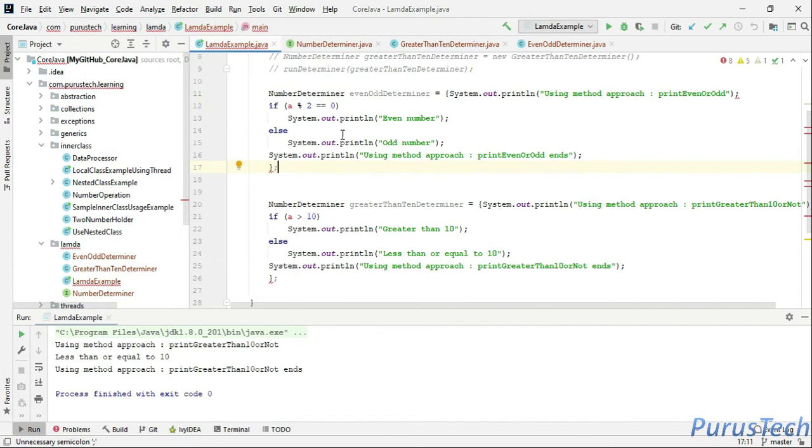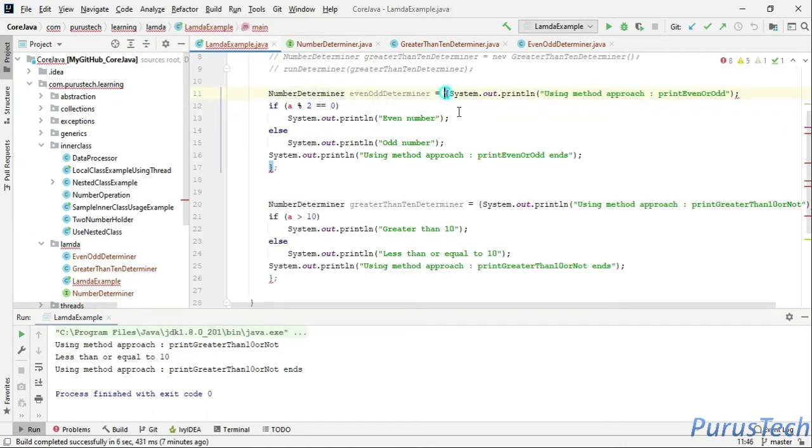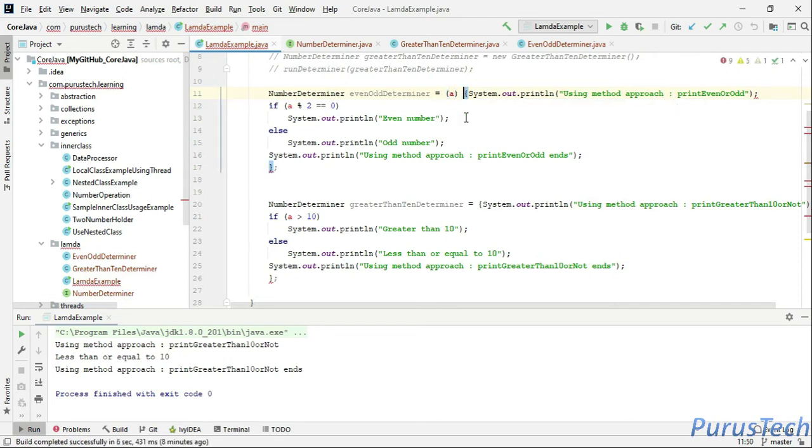Now you are seeing this variable, right? This logic is using a variable, and since we are using this number determiner functional interface, it knows that it takes an integer variable. So you need to say that I have a variable a here, and if I take a variable a, what is the logic?